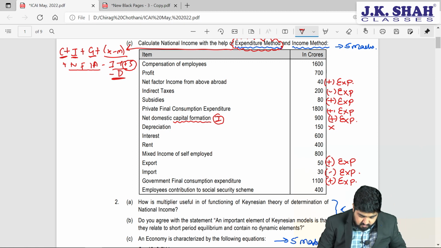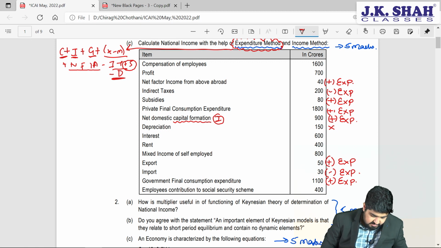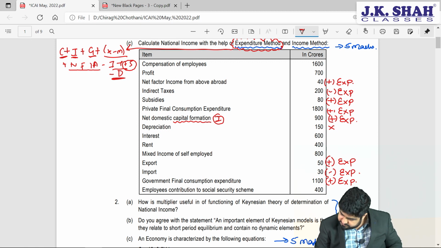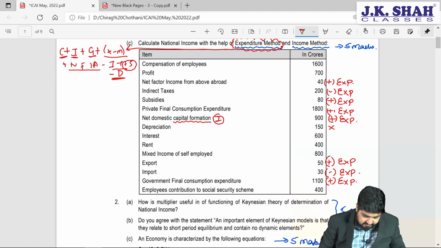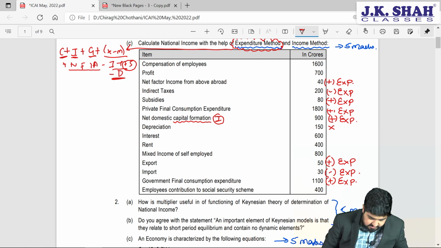So we can do it together. 40 minus 200 plus 80 plus 1800 plus 900 plus 50 minus 30 plus 1100. Okay.